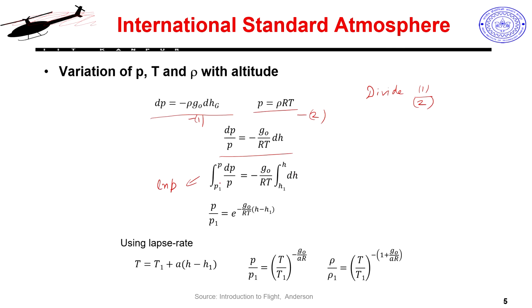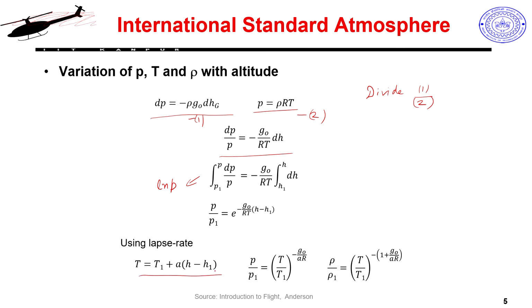This in effect tells me a relationship that P by P1, the pressure at one altitude versus pressure at another altitude, is an exponential function. So it varies in an exponential manner, and in this we can also substitute the effect of lapse rate, which is this.